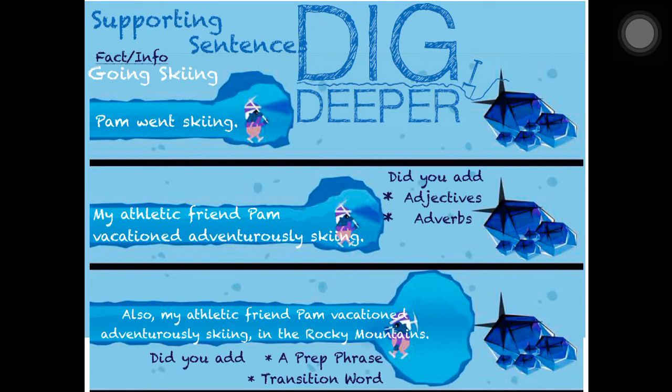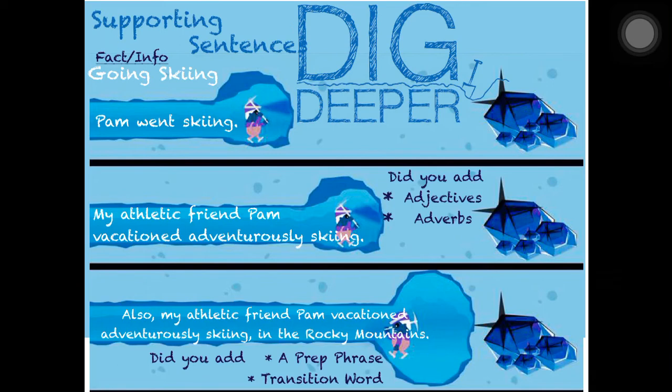And now we're going to add a prep phrase to give us a little more information. If you remember, prep phrases give you more information, so it makes the picture more clear in your head, okay? And our prep phrase that we are adding is in the Rocky Mountains, okay? So now we know that Pam isn't just skiing on a tiny little ski slope in western Pennsylvania, where I ski.